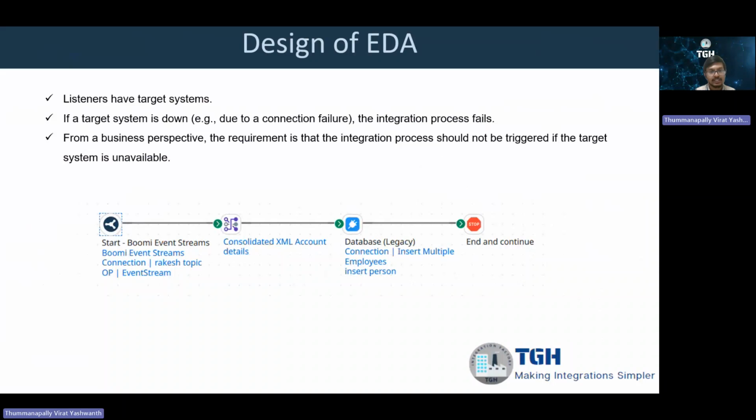Consider a case of a connection level failure with the database: then the process execution fails. But the business doesn't require the failure execution, especially for connection level failures. In this scenario, businesses are moving towards the health check process.